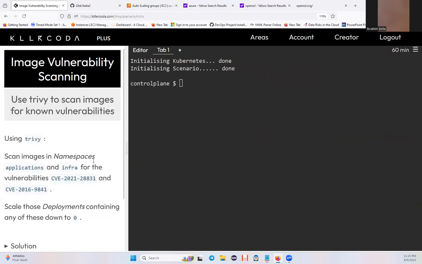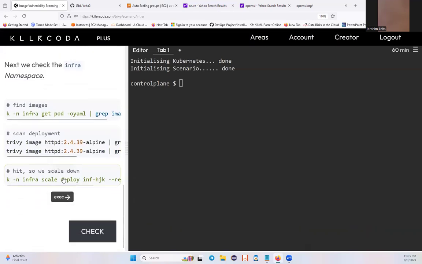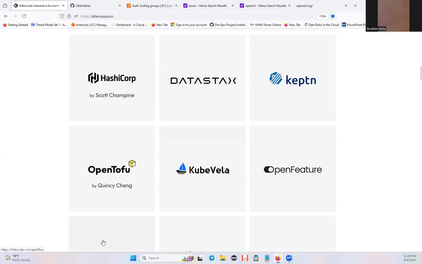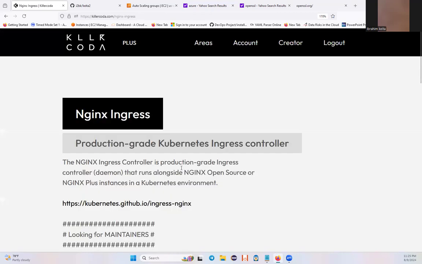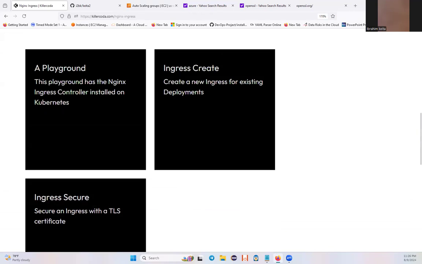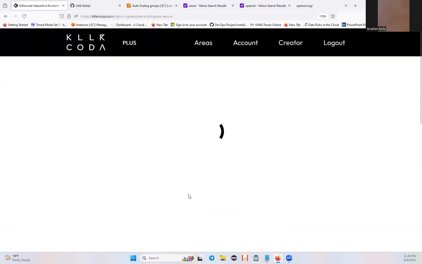Try to follow this all you can. Like I said, you have all the solutions here. And after you're done, you can check it. But the main idea is to understand, all right? And what else? Nginx. You see? Ingress. Secure Ingress with TLS certificate.